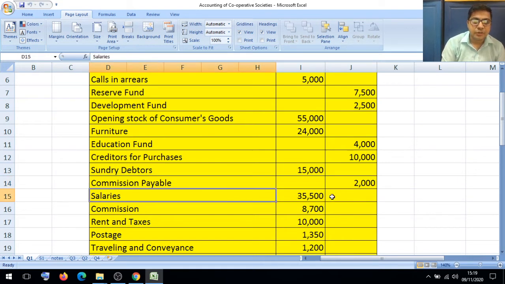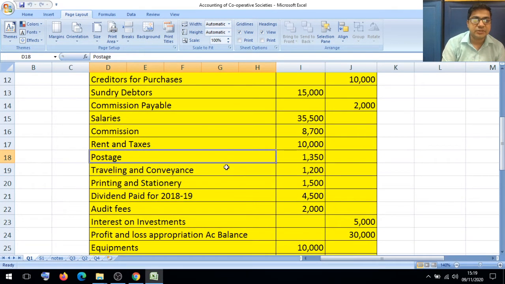Salary, profit and loss account debit side. Commission, profit and loss account debit side. Rent and taxes, profit and loss account debit side. Postage also, profit and loss account debit side. Travelling expenses, profit and loss account debit side. Printing and stationery also, profit and loss account debit side.